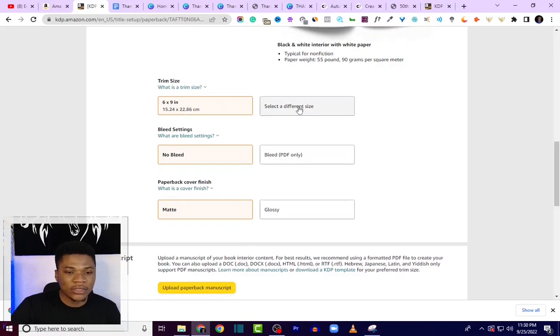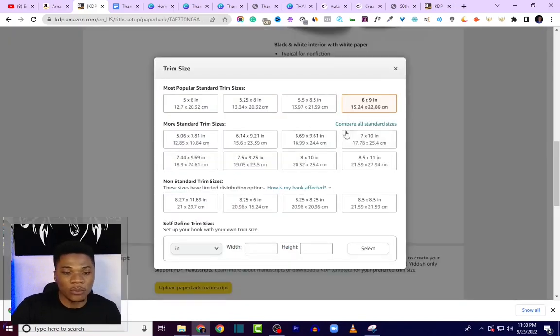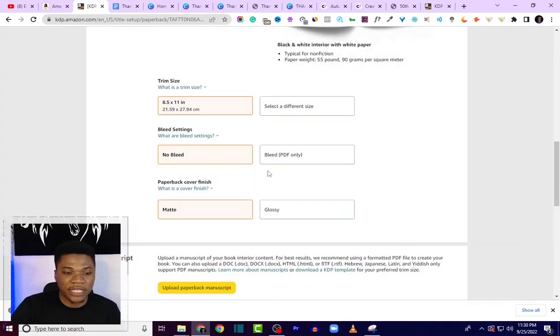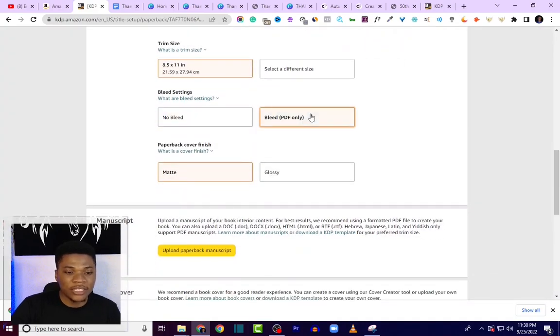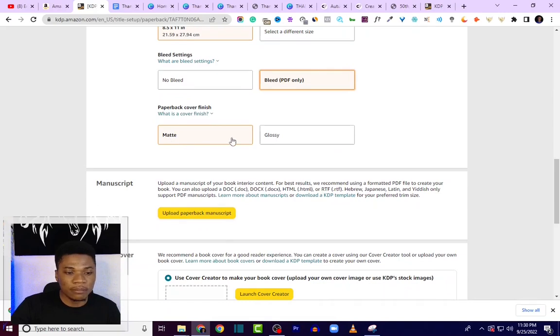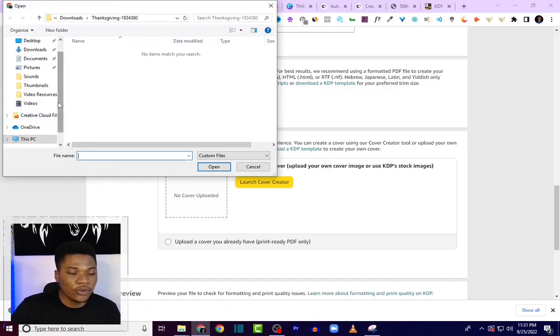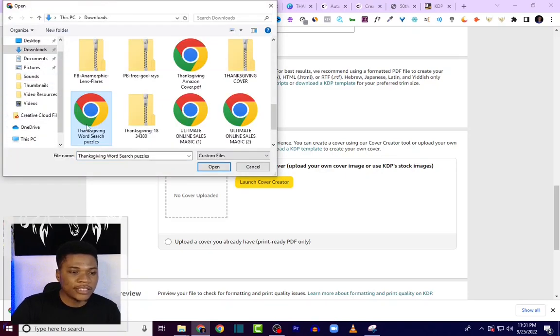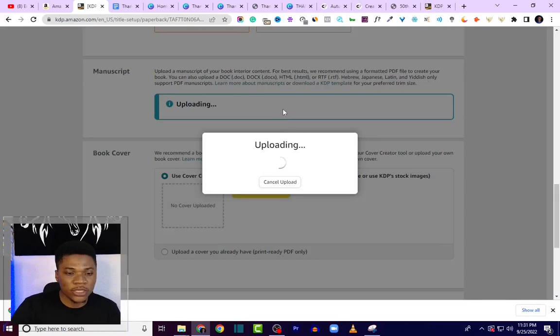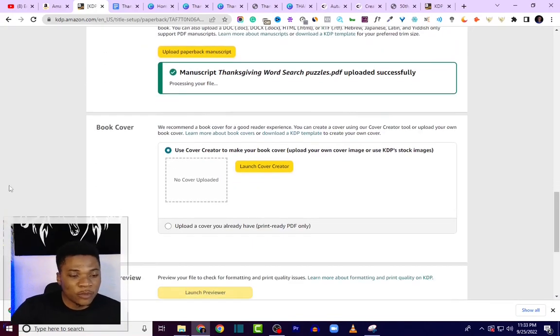Trim size, we are going to select a different size and then enter the size of our book, which is 8.5 by 11 inches, and then I'm going to select bleed. I'm going to use matte cover. Then manuscript, we need to upload the interior of our book right here, so I'll click on upload, then look for my book interior. Here it is. I'm going to select this. It's going to take just a few seconds. Then I'm going to scroll down.